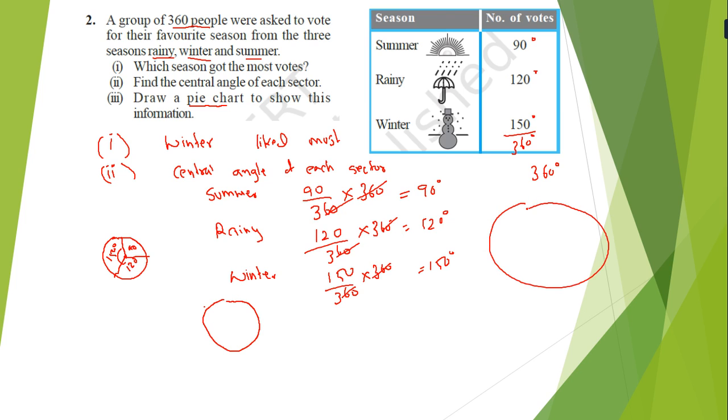If we draw the big circle, what do we have to do first? One is 90 degrees here. Another is 150 degrees, and here it is 120 degrees. So draw one circle with any arbitrary radius, and make angles of 150, 120 and 90.